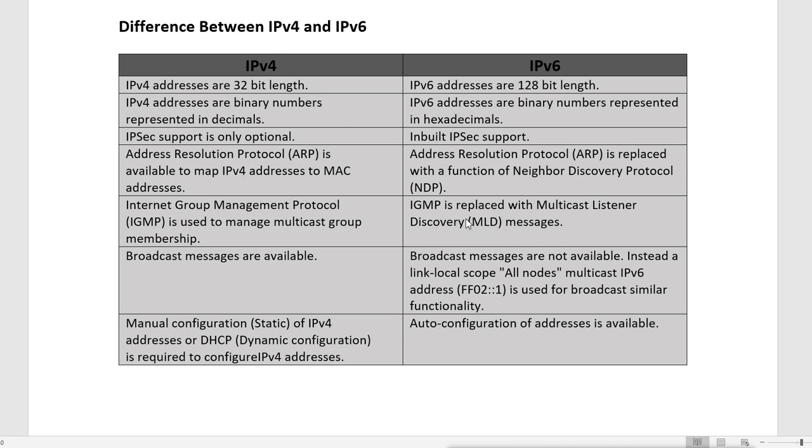Then broadcast messages are available in IPv4, but in IPv6 broadcast messages are not available. Instead, a link local scope, that is all nodes multicast IPv6 address, FF02::1, is used for similar functionality to broadcast. Remember, it is using a multicast address to do the broadcast functionality. Broadcast is what? It is the broadcast within the subnet. That means broadcast will not cross the subnet, it will not go from one subnet to another subnet, because routers will not forward the broadcast packet. So broadcasts are basically for single subnets.